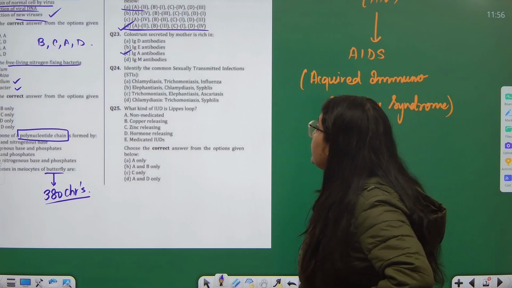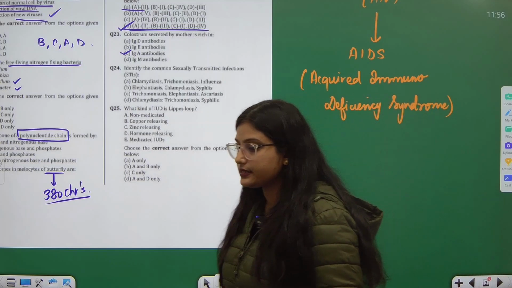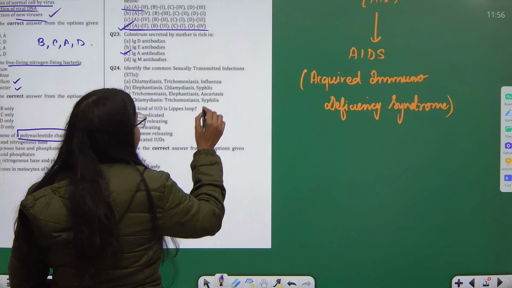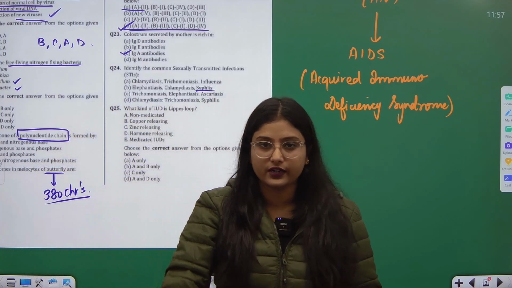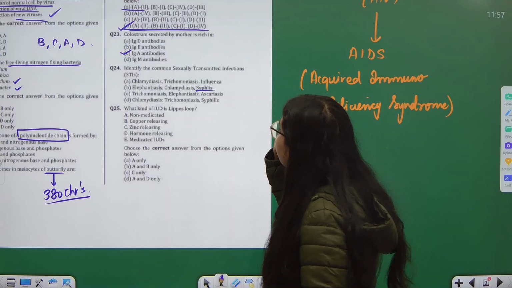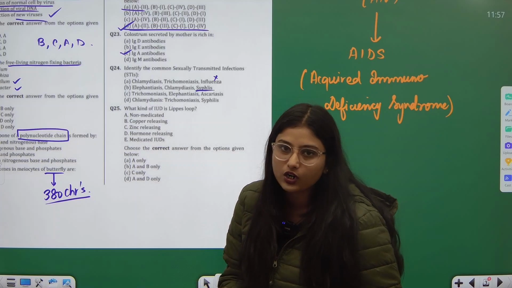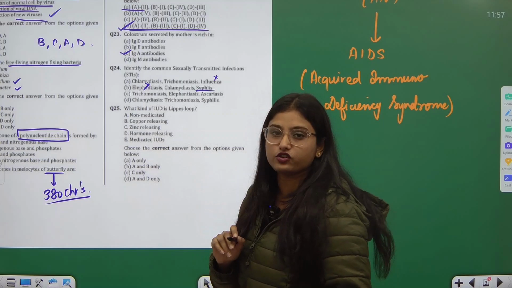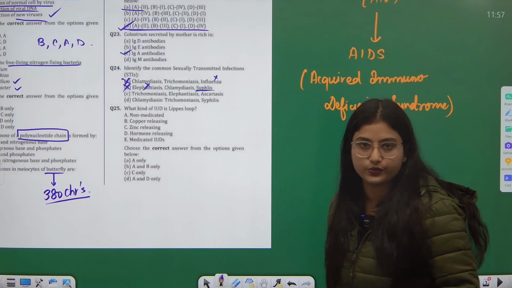Okay. Next, identify the common sexually transmitted diseases. Now, if you see these options, you will be easily able to identify syphilis. Say you do not know what the other diseases are, you omit the options where influenza is present, because influenza cannot be a sexually transmitted disease. Then elephantiasis is not a sexually transmitted disease. So A and B, both the options are out.